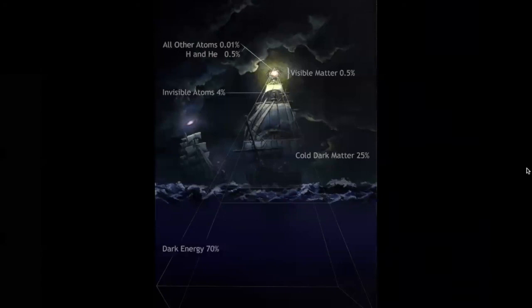So this is an illustration of this model. I like this illustration because it shows how little it is that we see. What we see is the luminous matter, as if this luminous matter were just beacons on the masts of ships that are on an ocean. The beacon of light is the visible matter. The ship itself is dark matter. And the ocean that they're going through is the ocean of dark energy, about 70% of the universe.